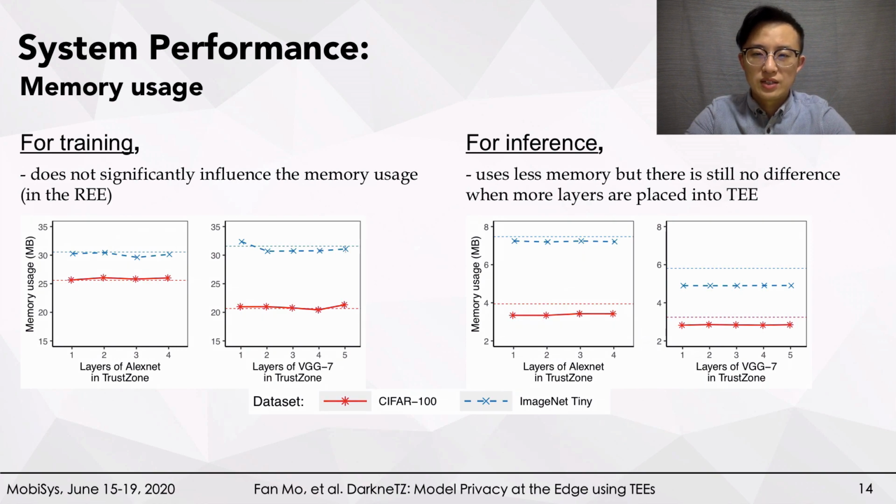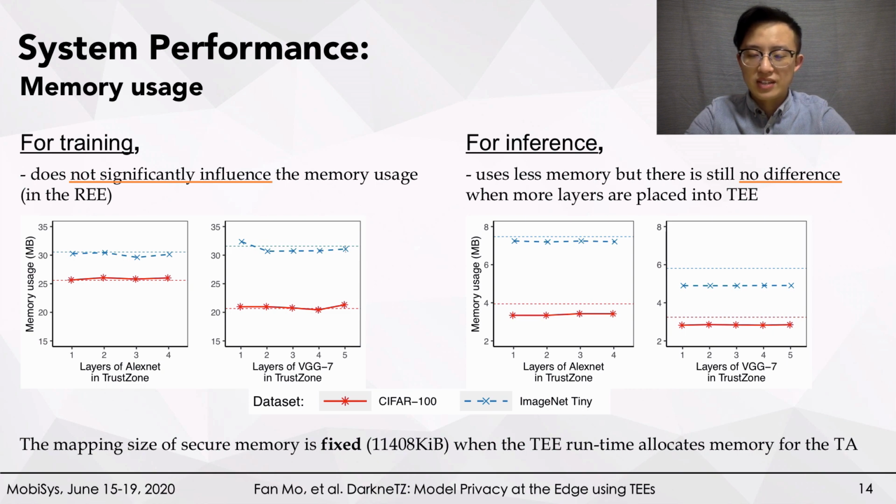Regarding memory usage, training with the trust zone does not significantly influence memory usage, as it is similar to training without trust zone. Inference with trust zone uses less memory, but there is still no difference when more layers are placed into the trust zone. It is worth mentioning that those memory usages are in the REE. For the TEE, the TA uses a fixed mapping size of secure memory in total for all configurations. It is because the TEE runtime allocates its memory for the TA, and it does not change when more layers are moved into the memory.